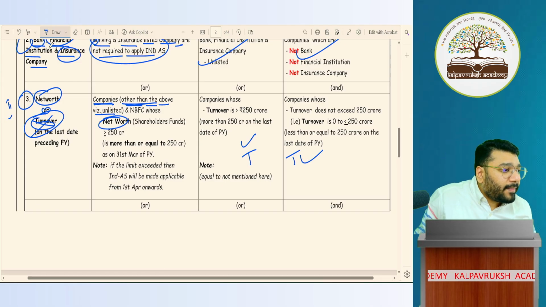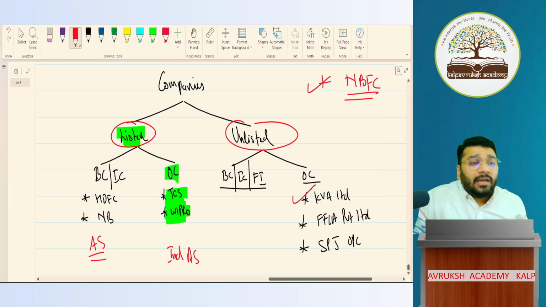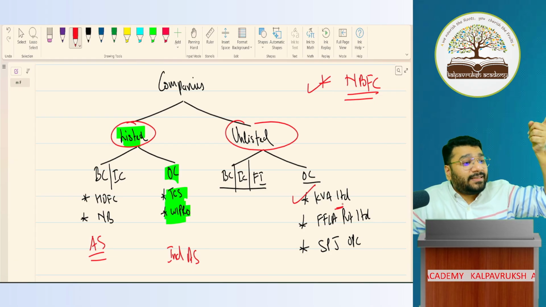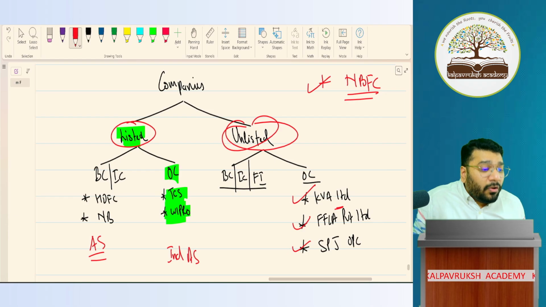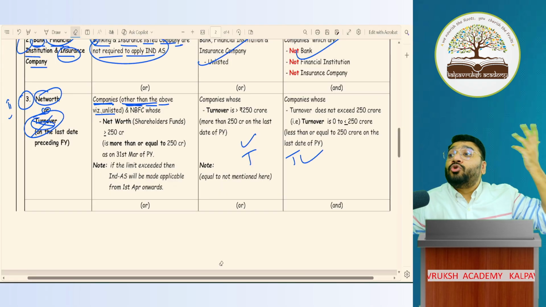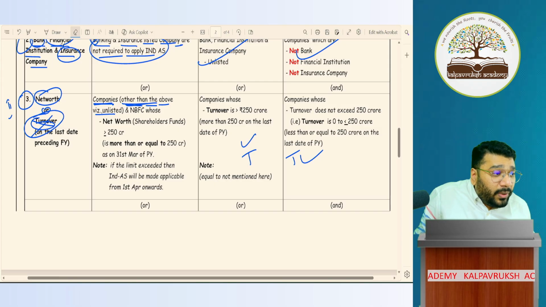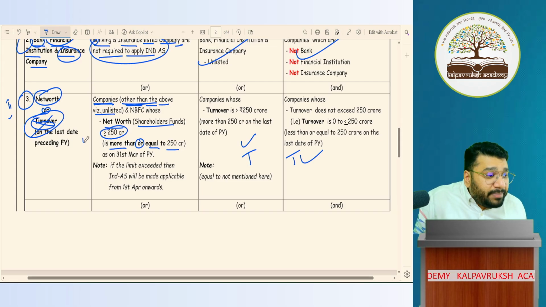Now, for NBFCs or CA Prathik Academy Limited, which is an unlisted public company. Limited means what? Public company, but unlisted. Or FFLA Private Limited or SPJ 1% company. For this organization to be called a super big company, the net worth of such companies, that is shareholders' funds, should be more than or equal to 250 crore. This is the present limit.